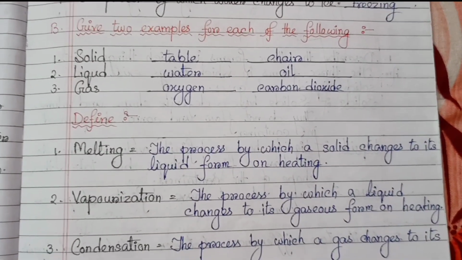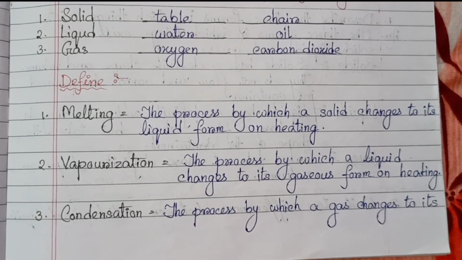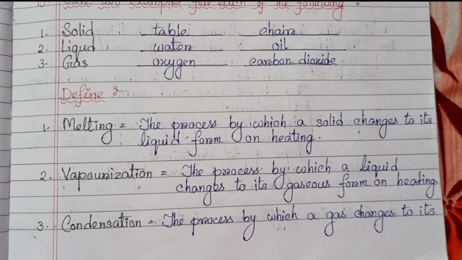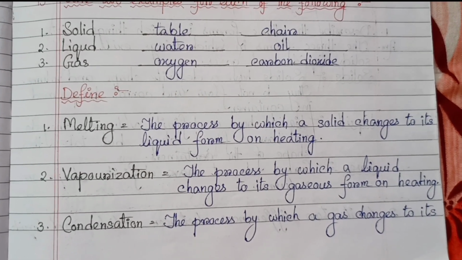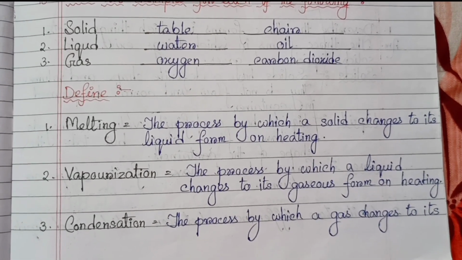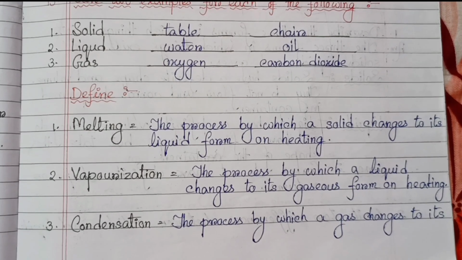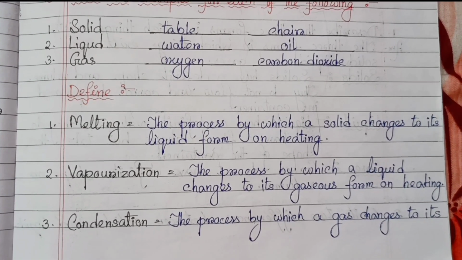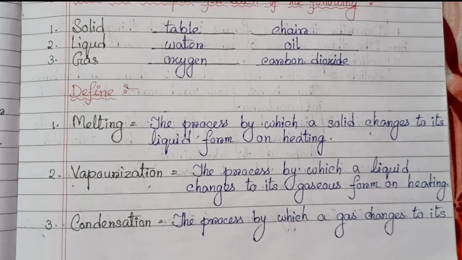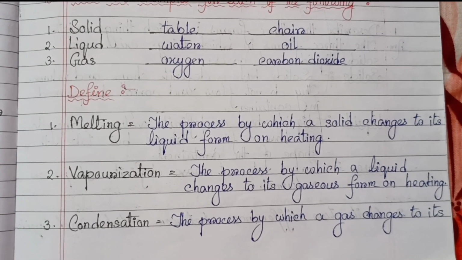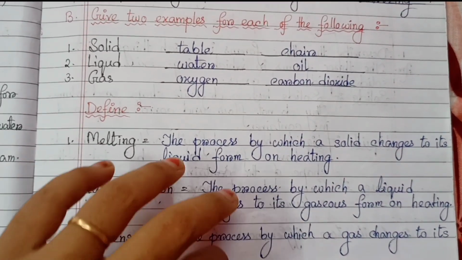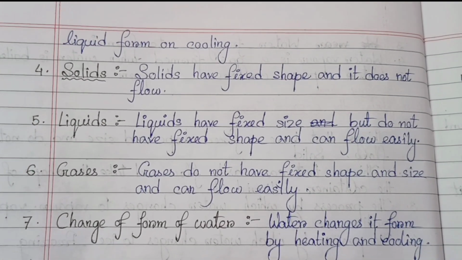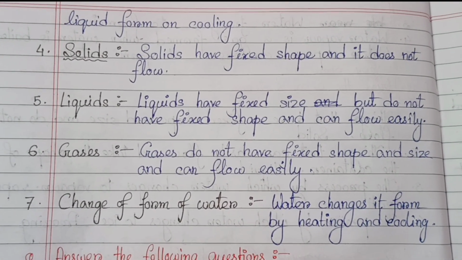Next one, some definitions are there. Number 1, melting: the process by which a solid changes to its liquid form on heating. Number 2, vaporization: the process by which a liquid changes to its gaseous form on heating. Number 3, condensation: the process by which a gas changes to its liquid form on cooling.